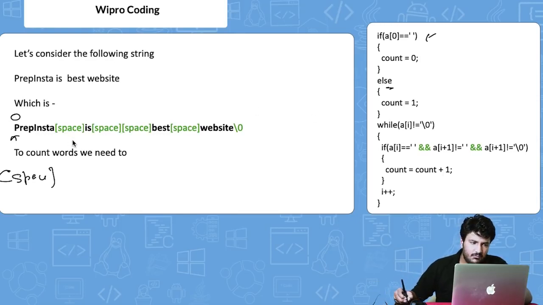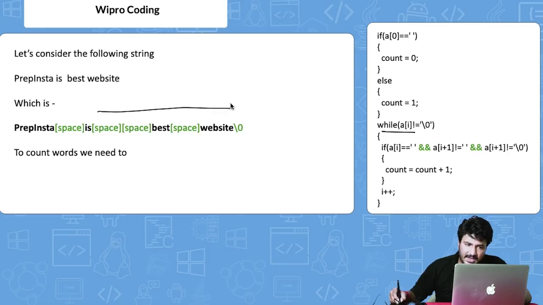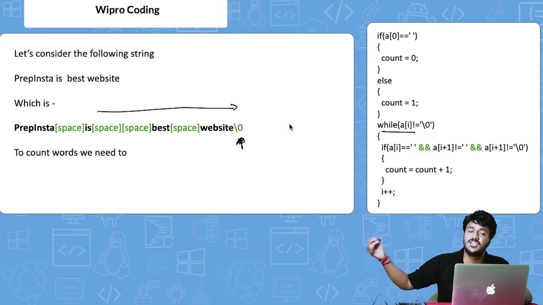Okay, so it goes to the while loop. As I explained in the previous slide, it iterates till the end of the string, till we encounter \0 at the very end. Any particular string ends with \0, a basic property of C.